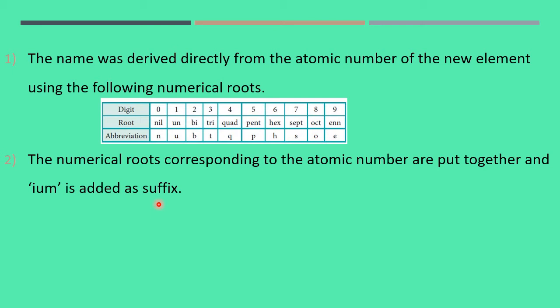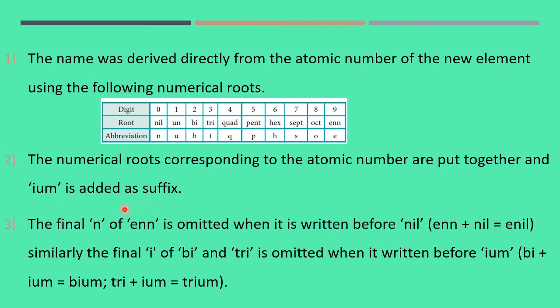the name is completed. The final n of enn is omitted when it is written before nil, because at the end of enn, n is there. In the beginning of nil, n is there. So out of 2 n's, 1 n is taken.